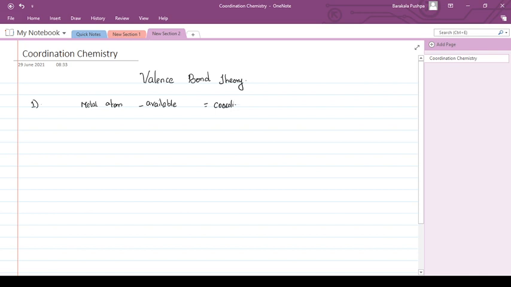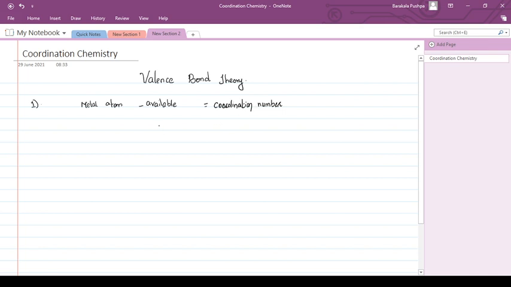What is the coordination number? We all know the number of ligands which are directly connected to the central metal atom gives the coordination number of that metal. So how many ligands have to come and form a bond with this central metal atom? That many orbitals the central metal atom makes available for the ligands to come and form bonds with them.